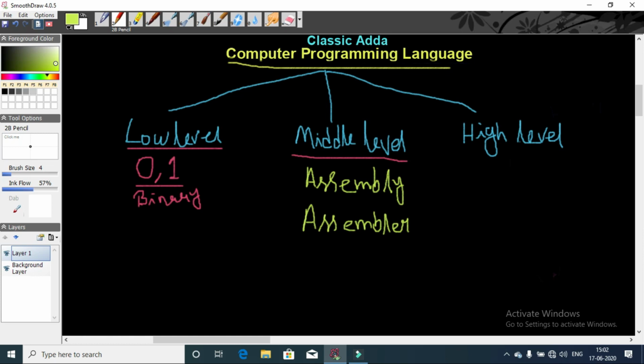So next, high level language. For that reason, high level language was introduced.